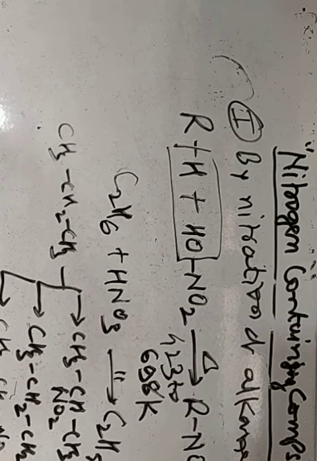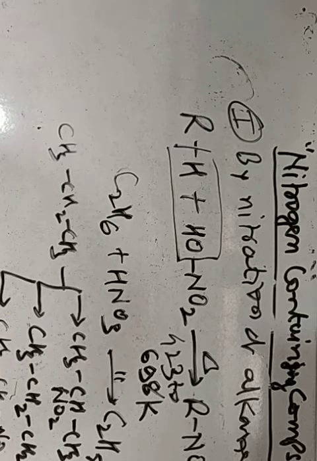Which will be the major product? It is known to us that in substitution reactions, secondary hydrogens are more reactive than primary hydrogens. So instead of getting these other products, the major product will be 2-nitropropane. Here these products will be in very small amounts because carbon-carbon bond breaking occurs. So this is one method known as gas phase nitration. This reaction involves only mononitrated product formation.